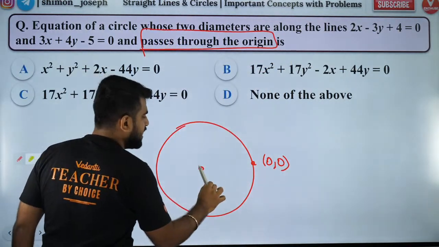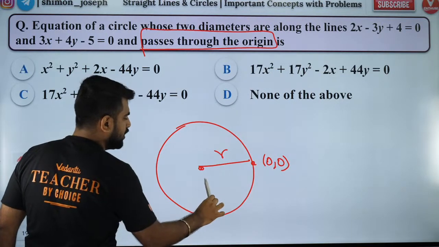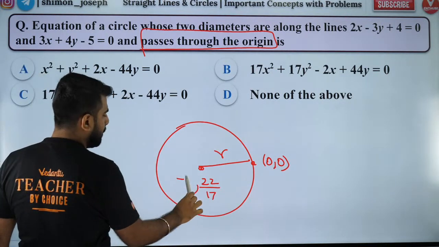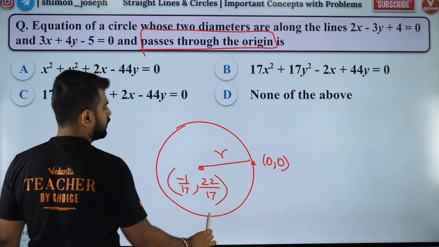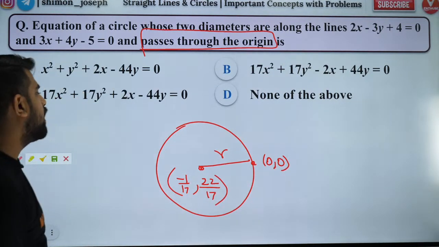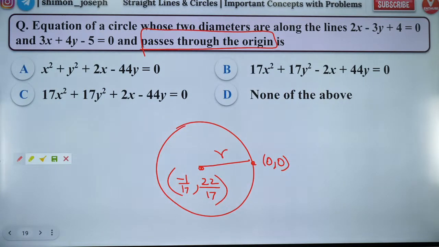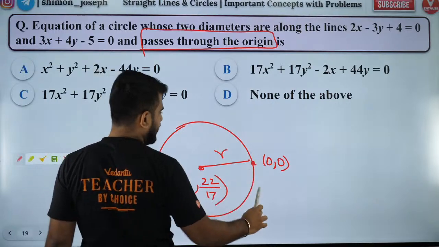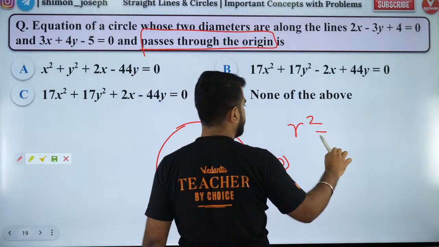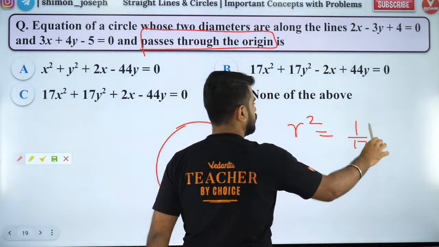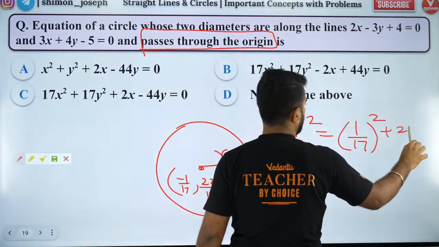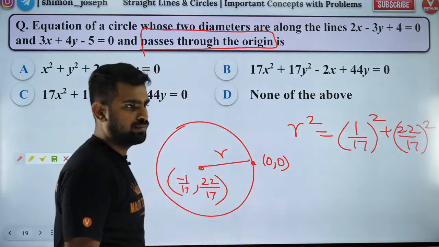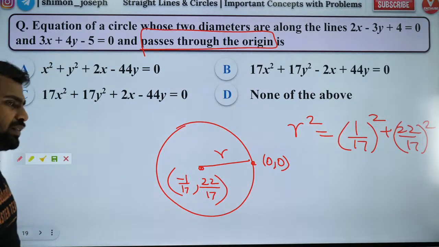So can I get the radius? You got the y coordinate as 22 by 17. I think the x coordinate will come as minus 1 by 17. So now you can get the radius. Radius square will be 1 by 17 square plus 22 by 17 square. Got it? That's it, over.